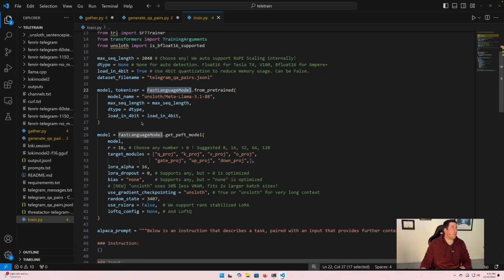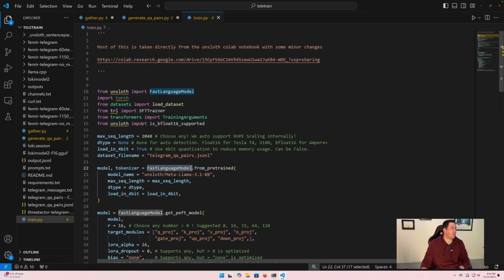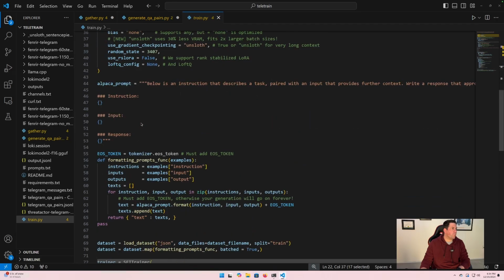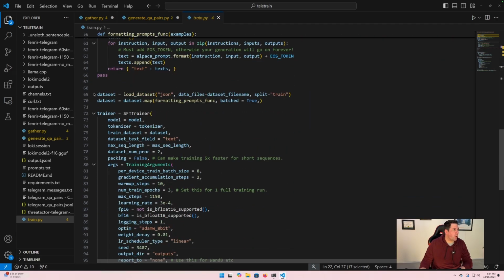Data set. So if we go here, where's our data set? Scroll down. There we go. So our data set, this is through Hugging Face. In this case, we're doing load_dataset and we're loading a local file. If you were to just put in a Hugging Face data set in here, it would pull it down from Hugging Face for you and just load that for you. So you can use data sets that are stored in Hugging Face to fine tune. But in this case, we are loading our local one, which is in that file name.